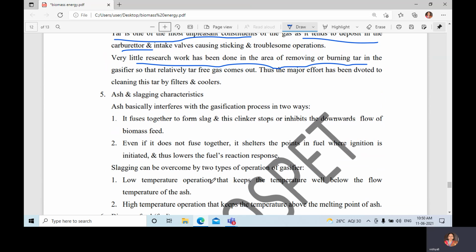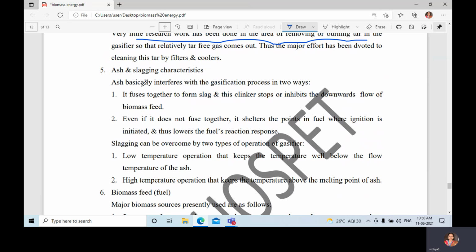Next, ash and slagging characteristics. Ash basically interferes with the gasification process in two ways. First, it fuses together to form a slag, and this clinker stops or inhibits the downward flow of biomass feed. It will stop at one stage, and it will form a slag.